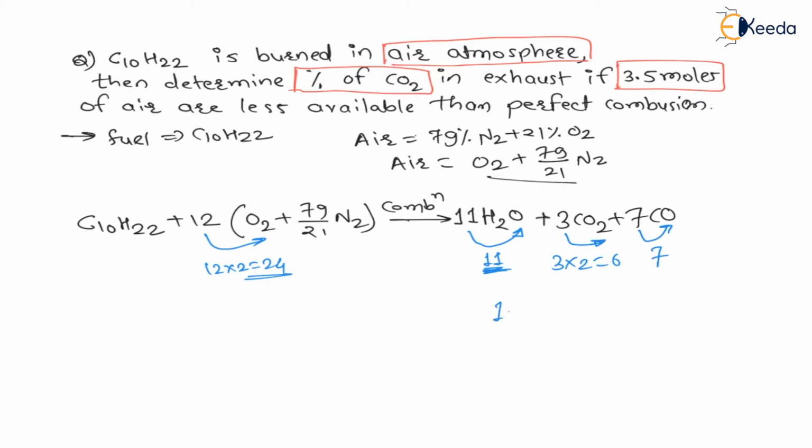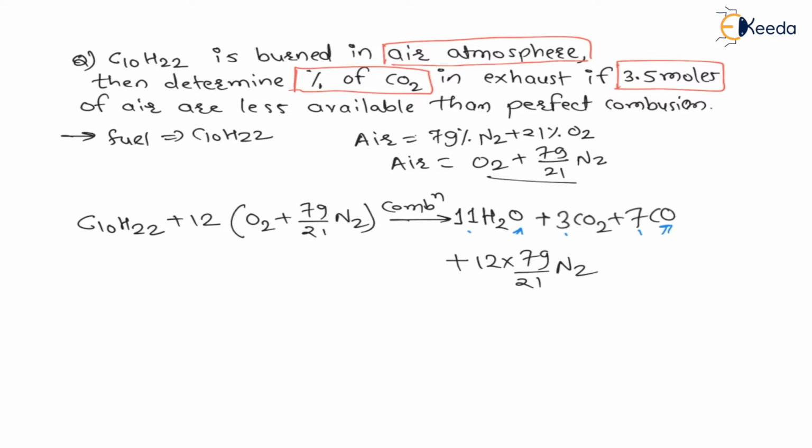That means 11 plus 6 plus 7 becomes equal to 24, and total oxygen available is 2 into 12, that is 24, which means oxygens are balanced. That means the reaction is completed. Nitrogen does not react with anyone, so nitrogen will come out as it is. Therefore total nitrogens are 12 into 79 by 21 N2, which come out as it is.